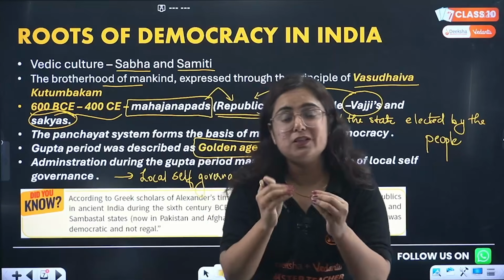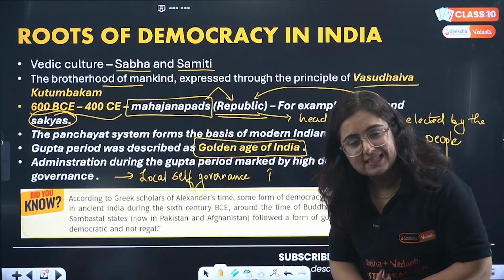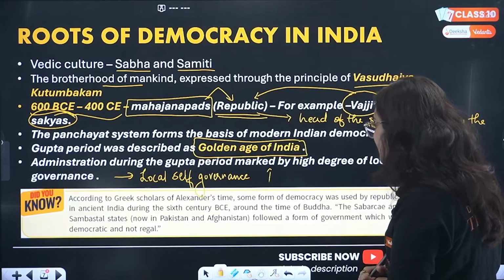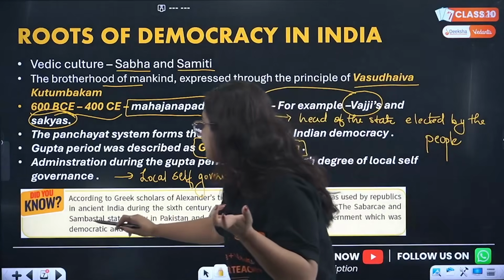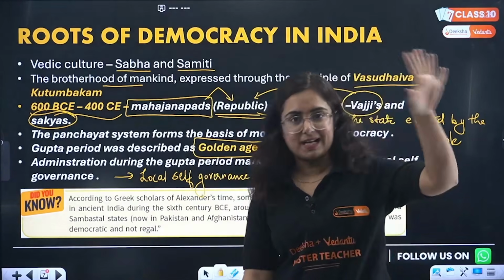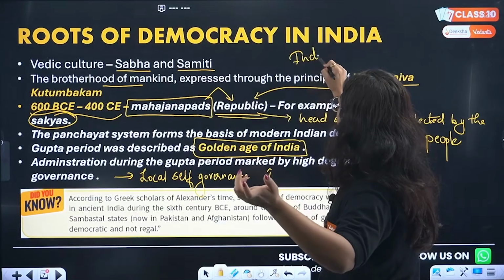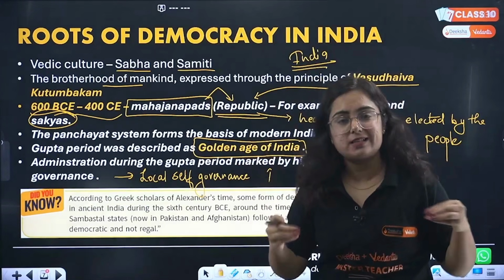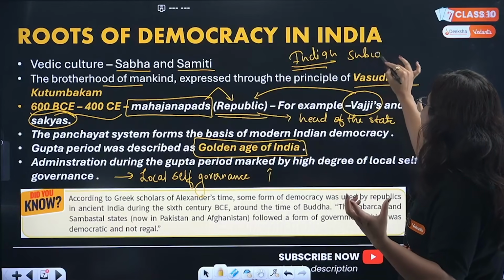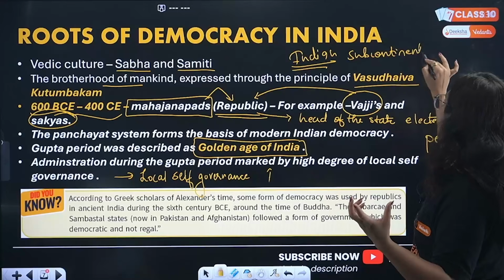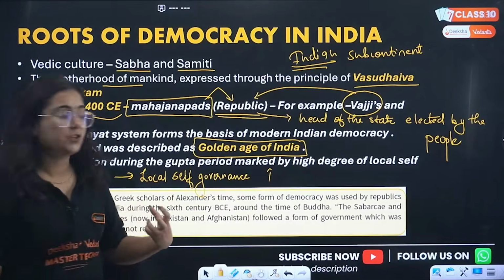So how did the reference to republics come into the Greek scholars' minds? It might be existing. Yes, actually it was existing, my dear students. Around the time of Buddha, there were states in what is now Pakistan and Afghanistan. Again, I am referring to India, because ancient India was actually the Indian subcontinent, containing the territory of Pakistan, parts of Afghanistan, Nepal, Bhutan and Bangladesh.